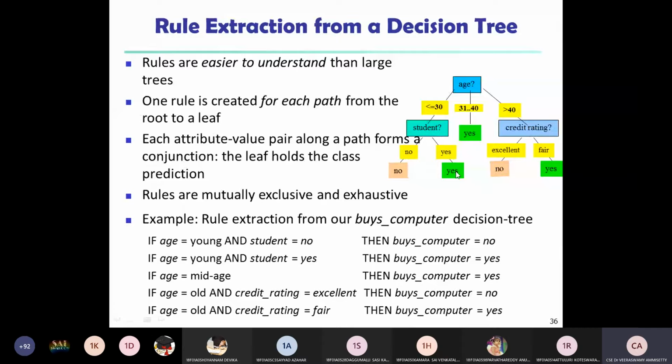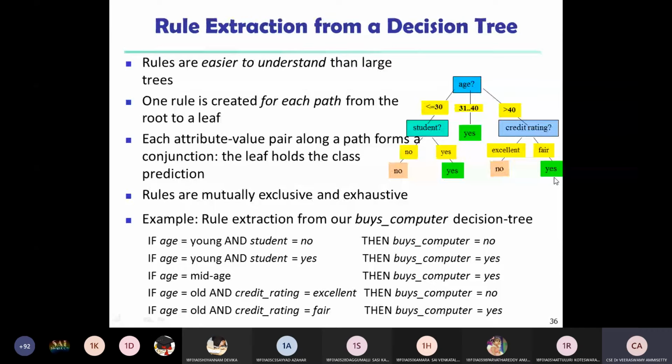Next, the third rule is if age is 30 to 40, that means middle age, then buys a computer is equal to yes. Next, age is greater than 40, that is old. If age is old and credit rating is equal to excellent, then buys a computer is equal to no. Next, age is greater than 40 and credit rating is equal to fair, then buys a computer is equal to yes. So like that, we need to write n number of rules from the data.